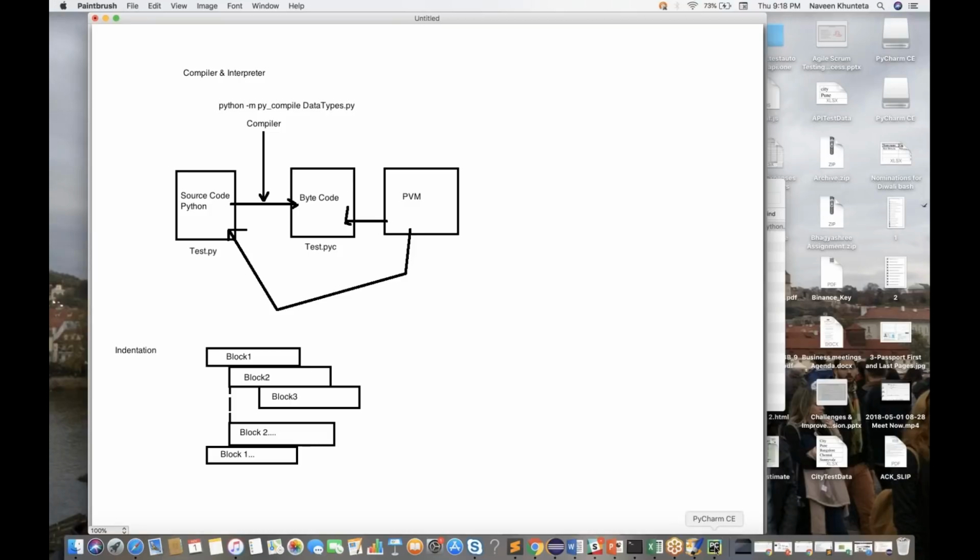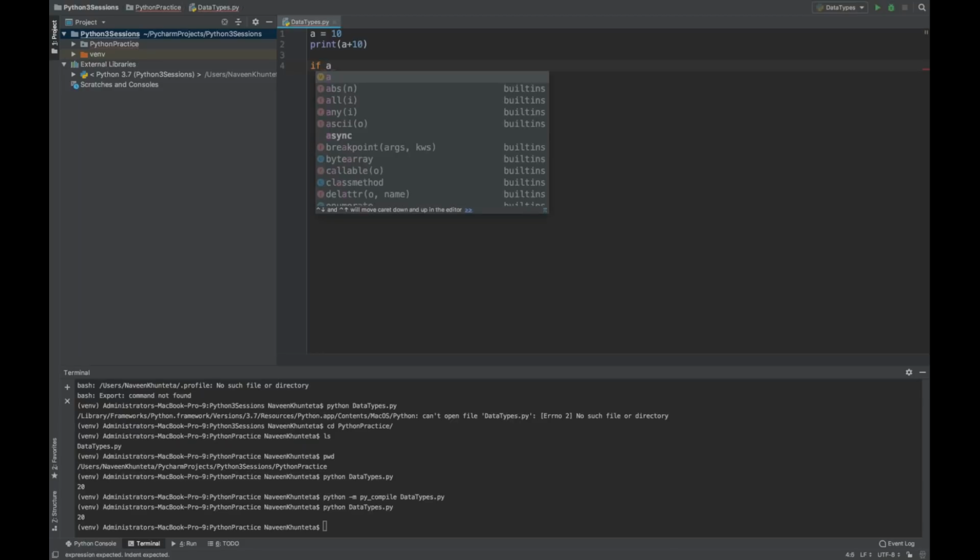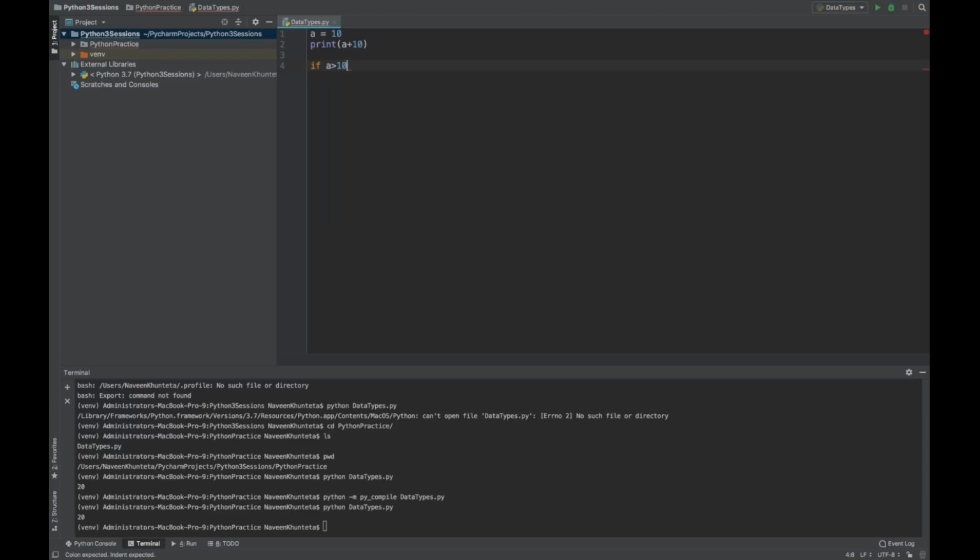I'll go to my PyCharm. I'll simply write one if condition like this: if a greater than 10, and then if you directly press enter, the next line we are getting over here, not here. So let's say I'm writing print, inside the print, let's say I'm writing pass, something like this. We will write brackets like this. So if a is greater than 10, then print pass.